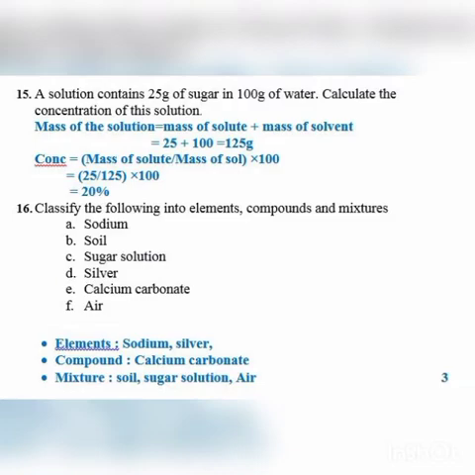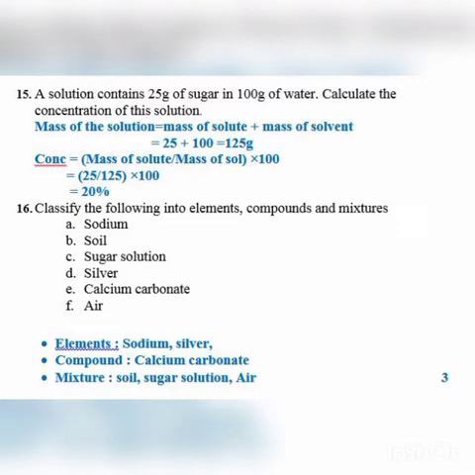So concentration is equal to mass of solute, which is 25 grams, divided by mass of solution, which is 125 grams, into 100, which is 20%. So it means that in 100 grams of solution the amount of solute present is 20 grams. I hope it's clear to you.